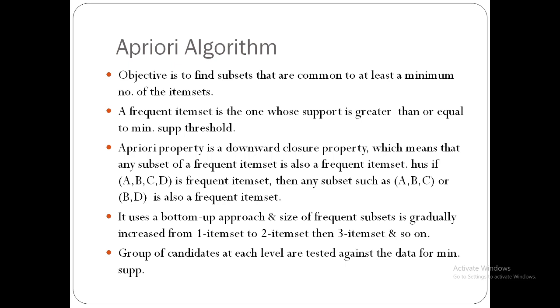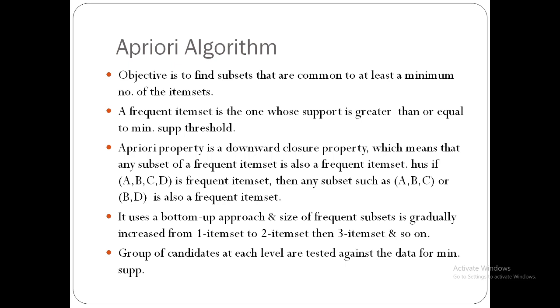It uses a bottom-up approach, and the size of the frequent subset is gradually increased from one item set to two item set and then three item set. A group of candidates at each level is tested against the data for minimum support.